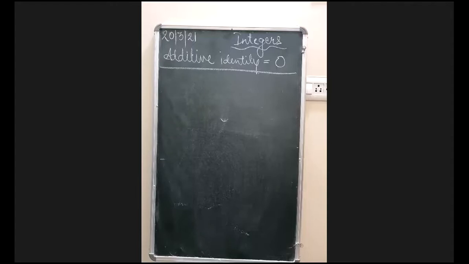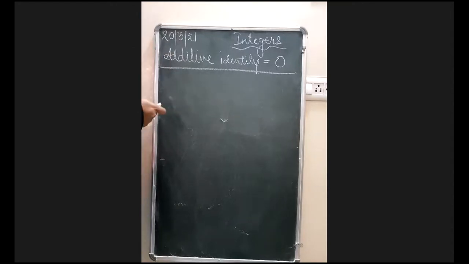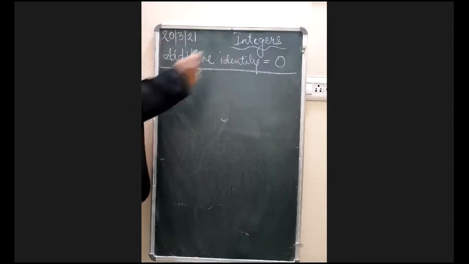Identity means पहचान, ठीक है. When you are talking about identity, it means you are knowing that you are wearing also the identity card. Identity card means where all your information is there, which is your identity, ठीक है. So what do you mean by additive identity?